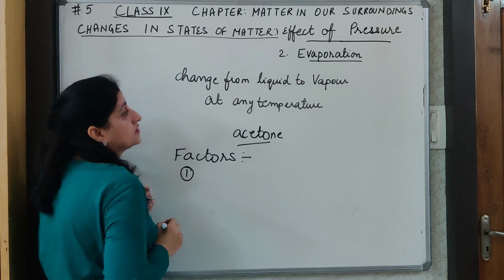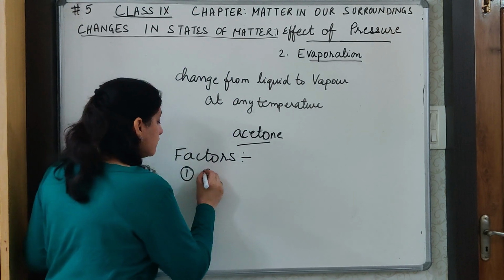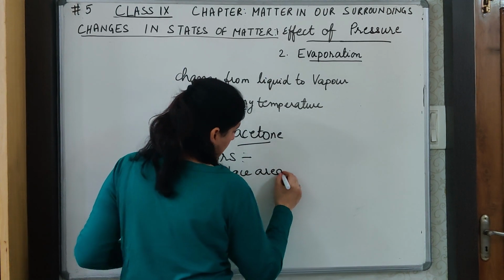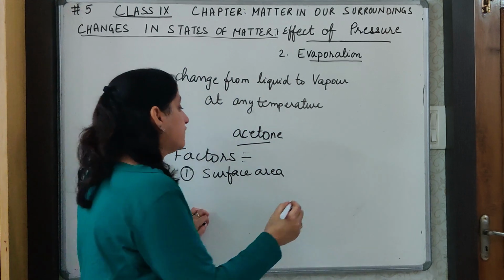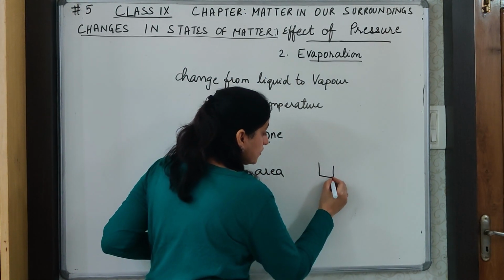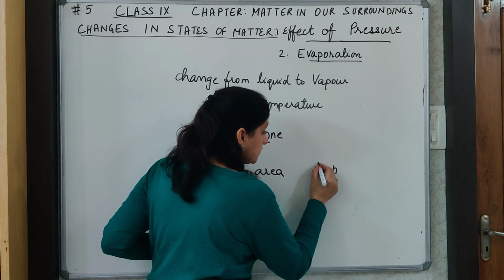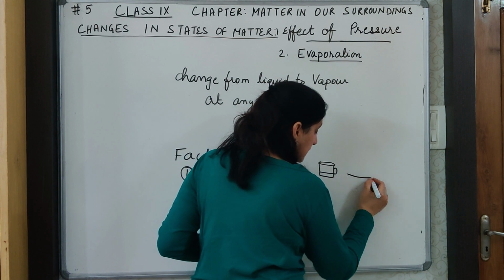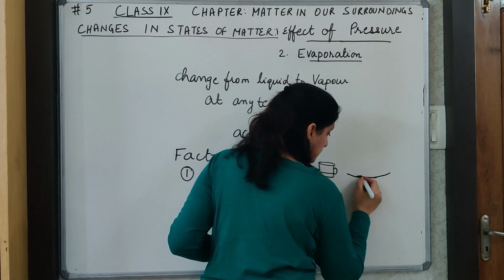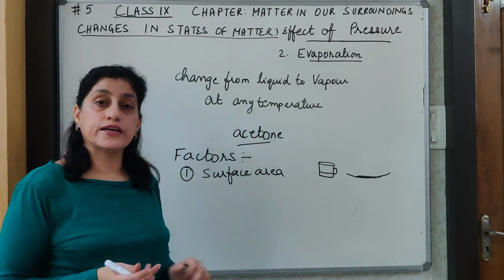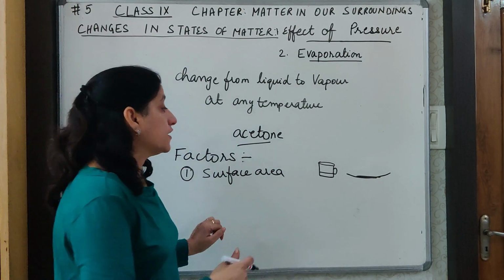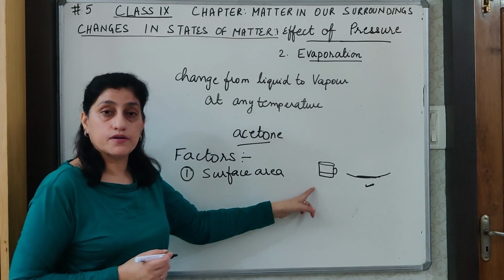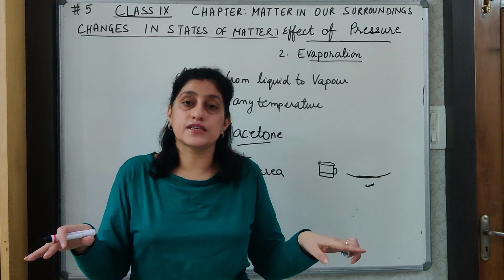The first factor over here is the surface area. I will ask you a question. Suppose I have 10 ml of water and I keep it in a cup, and another 10 ml I keep in an open plate, where will it evaporate earlier? The evaporation will be faster in the open plate than in the cup because it has more surface area.